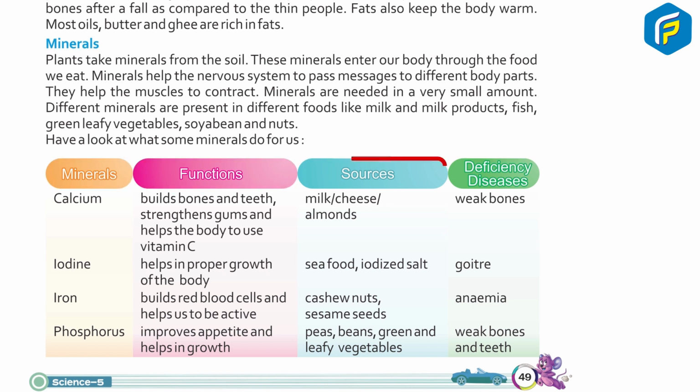Minerals, functions, sources, deficiency diseases. Calcium: builds bones and teeth, strengthens gums and helps the body to use vitamin C. Sources: milk, cheese, almonds. Deficiency: weak bones. Iodine helps in proper growth of the body. Sources: seafood, iodized salt. Deficiency: goiter. Iron builds red blood cells and helps us to be active. Sources: cashew nuts, sesame seeds. Deficiency: anemia. Phosphorus improves appetite and helps in growth. Sources: peas, beans, green leafy vegetables. Deficiency: weak bones and teeth.